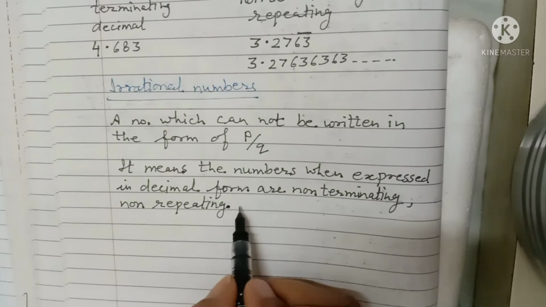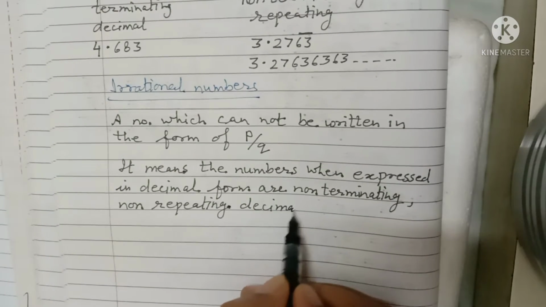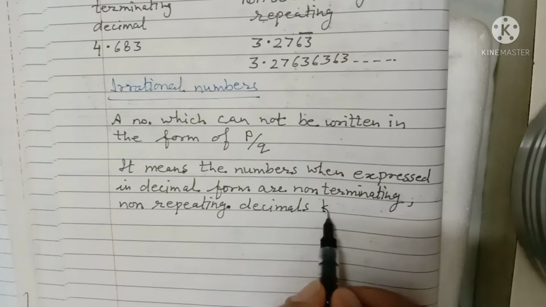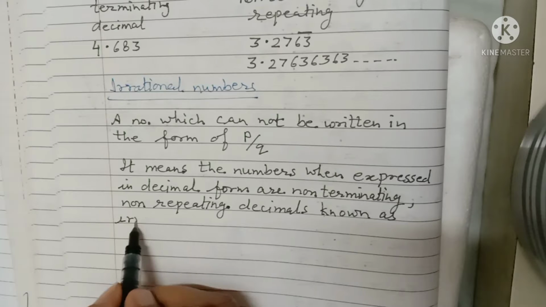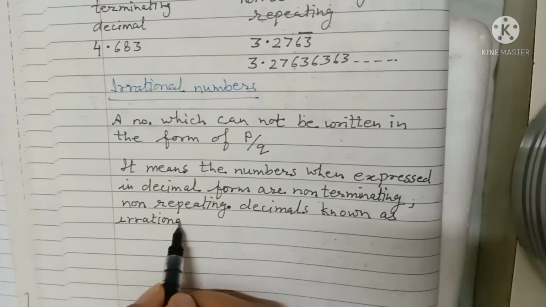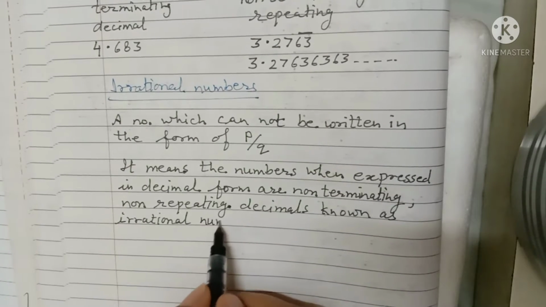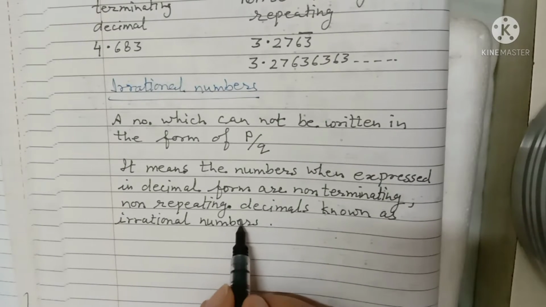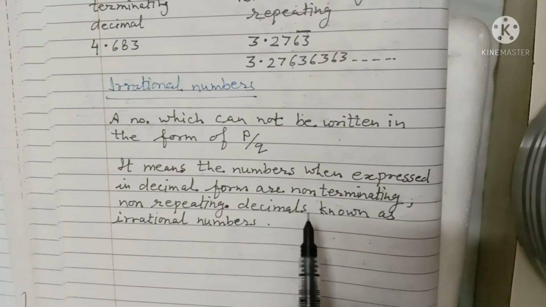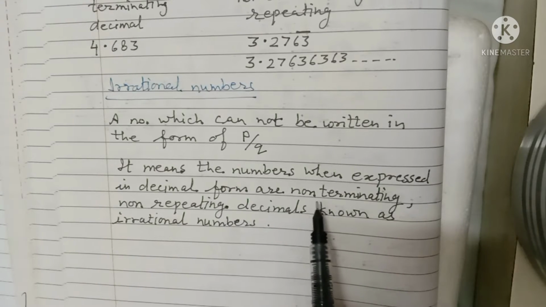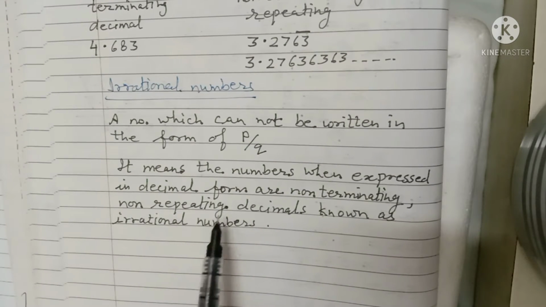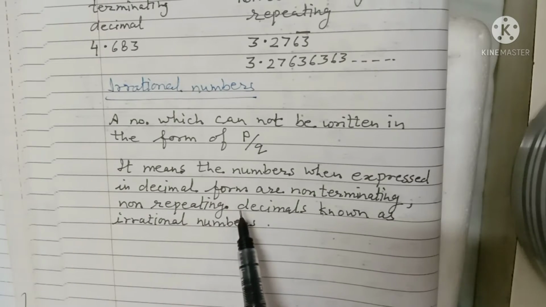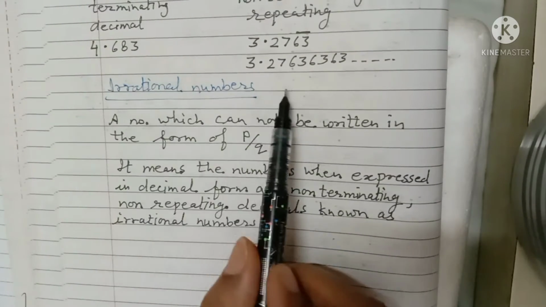Non-terminating and non-repeating decimals are known as irrational numbers. Just the opposite of rational numbers, because rational numbers are non-terminating and repeating, and irrational numbers are non-terminating, non-repeating. Okay, so this is the definition of irrational numbers.